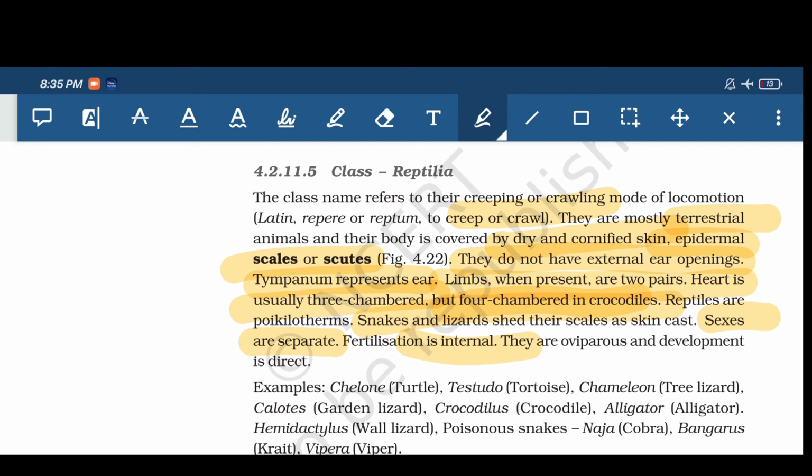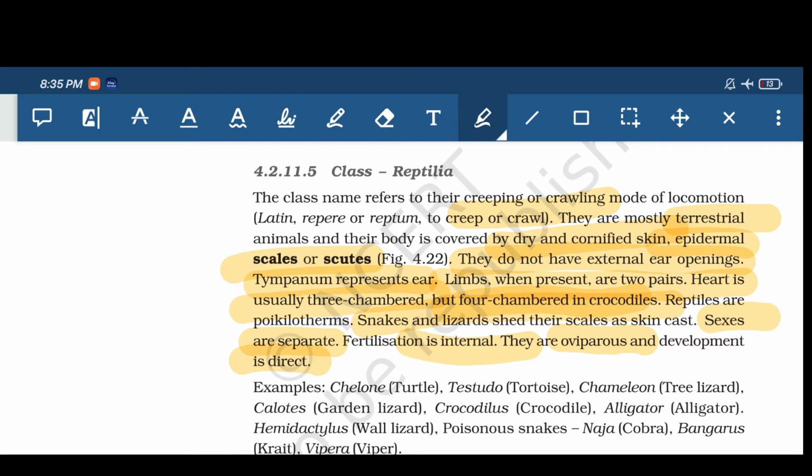Fertilization takes place inside the body, and they are oviparous, that means they are egg-laying animals, with direct development, that means giving birth to the young ones. All reptiles like snakes, tortoise, alligator and crocodile come under this class.